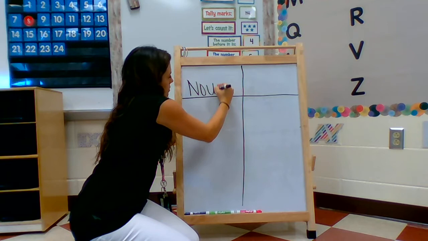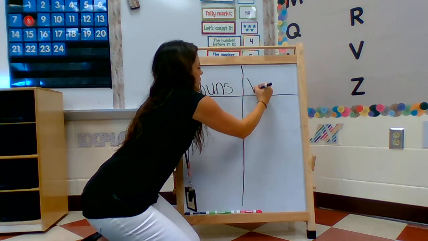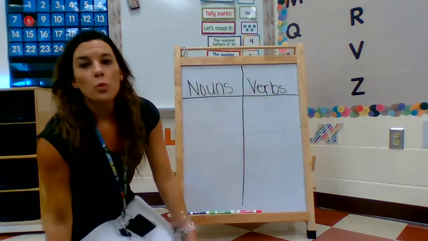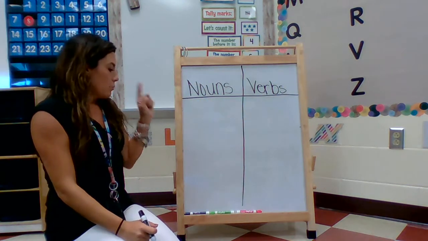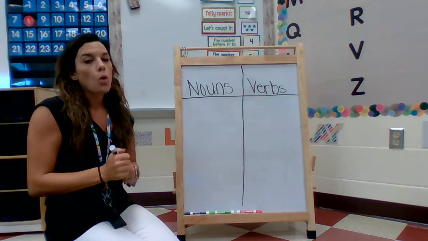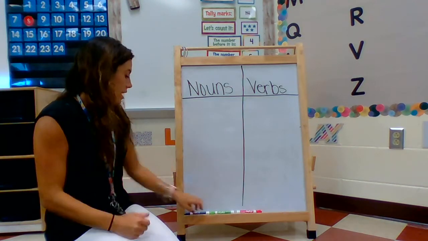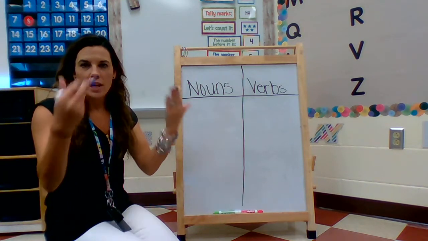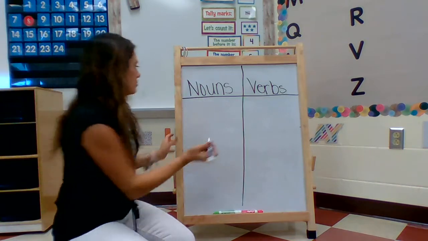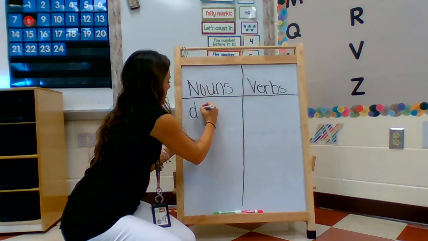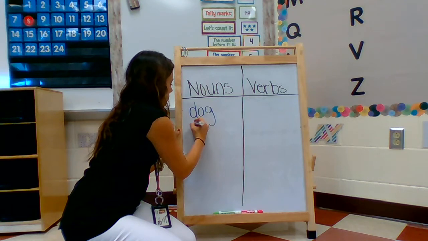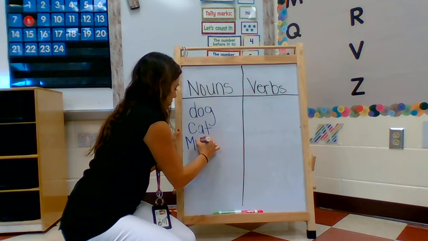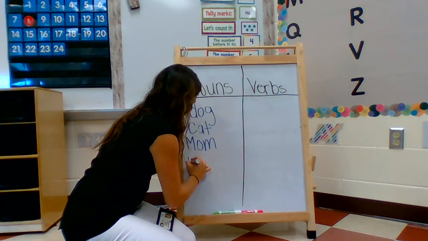Nouns, verbs. Okay, remember a noun is a person, a place, or a thing. A person, a place, or a thing. So, for example, a dog. Dog is a noun. Cat is a noun. Mom is a noun. Dad is a noun.